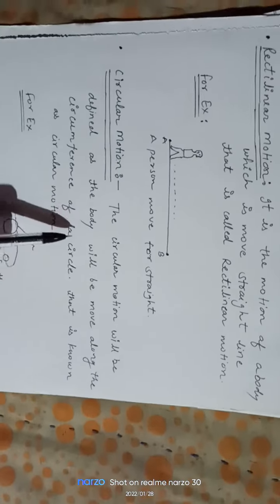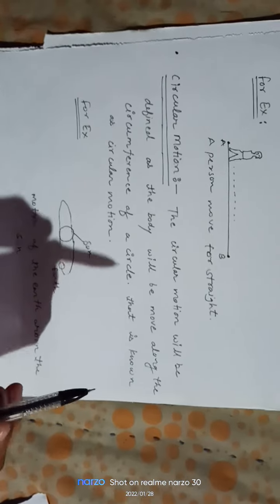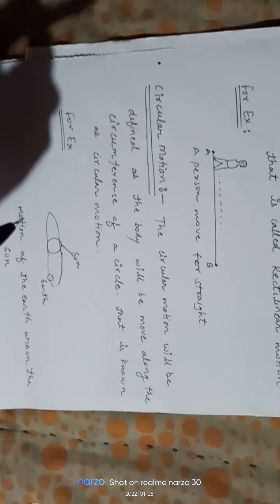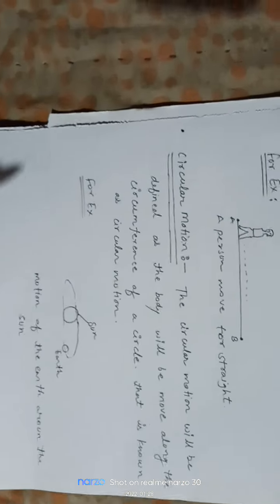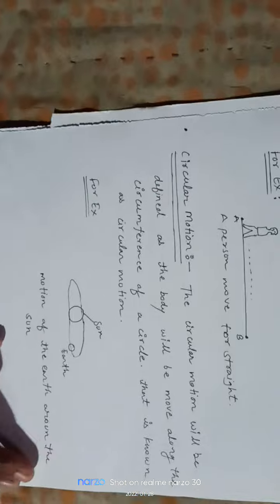Circular motion. Circular motion is defined as the body moving along the circumference of a circle, just like going round a circle. That is known as circular motion. Here is an example: the sun is moving around the earth. That is called circular motion. So let us go to the next topic of types of motion.